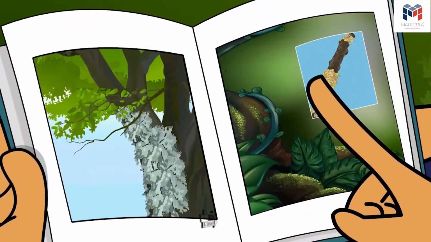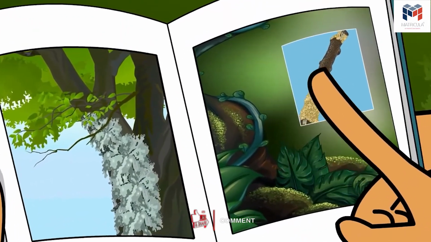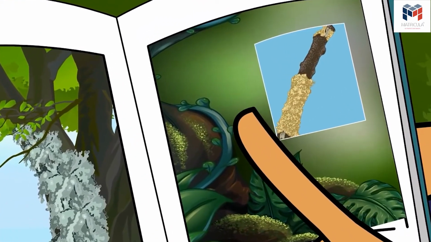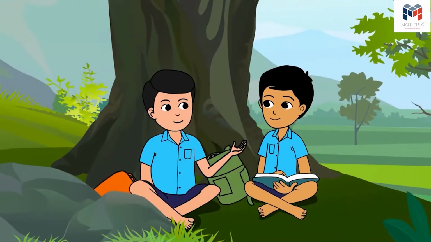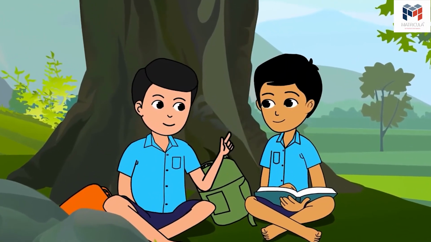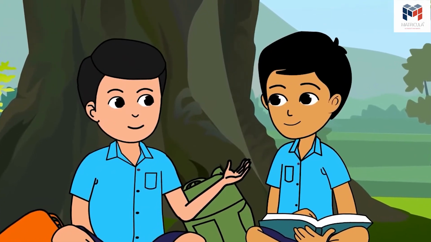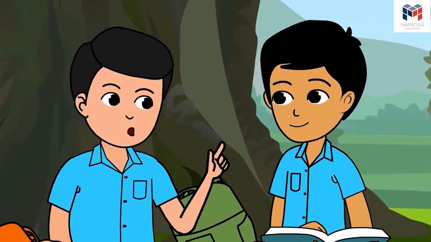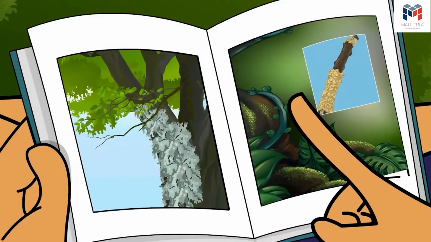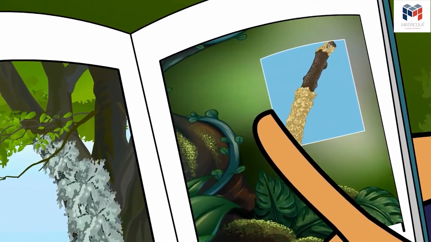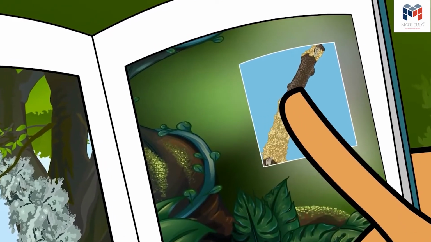What is this on these trees? I have seen the same thing in the pond near my home. It is called kai. Do you remember, Sandeep? Our teacher had told us that it is called lichen. Come, let us read about it in the book. Both of them looked through the book for the pictures of lichen. Friends, have you ever seen lichen on trees?